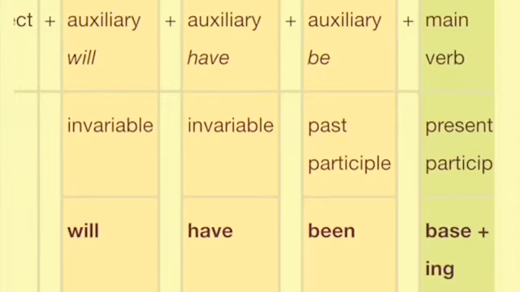You have subject plus the auxiliary will plus the auxiliary have plus the auxiliary be. Correct? Which in past participle can be written as been. Then you have the main verb in the base form plus ing. See this formula very properly. You have subject will have, auxiliary be changes into been, then the main verb in the base form plus an ing attached to it.